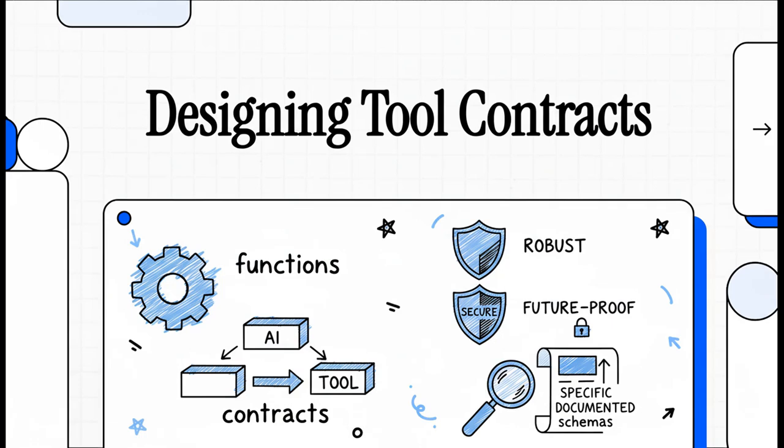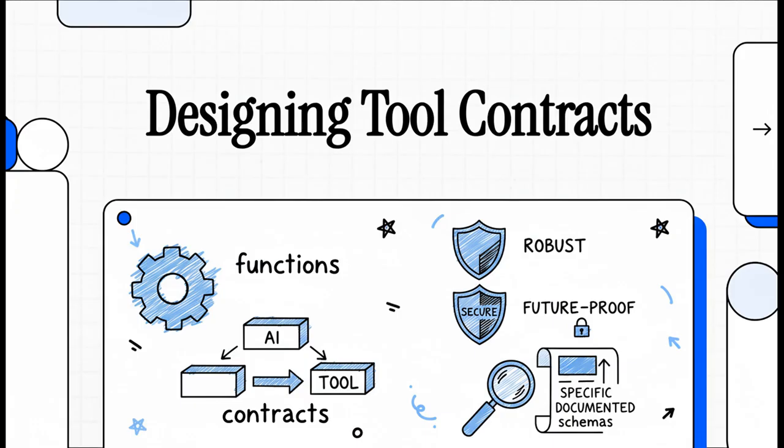So, when you're building with AI, your tools are only ever as good as the contracts that define them. You get these right, and you've got a solid, predictable system. But if you get them wrong, you're in for a world of pain. Today, we're going to talk about how to design schemas that actually last and turn all that potential chaos into